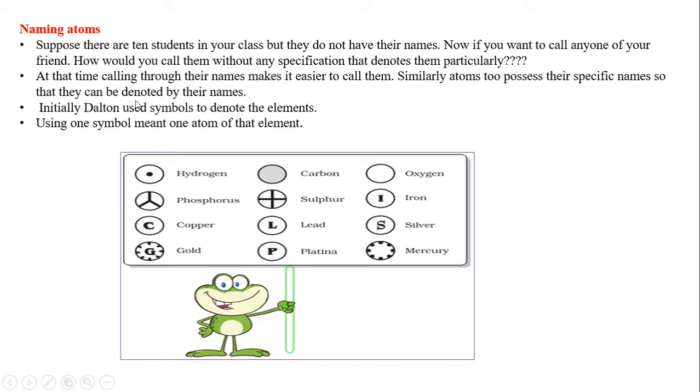Initially, Dalton gave an idea. Dalton used symbols to denote the elements. One symbol means only one atom of that element. For example, hydrogen was a circle with a dot. This is the symbol he used for phosphorus, C for copper, gold, platinum, sulfur, a cross symbol. Oxygen was one simple plain round. Dalton was the first one to use symbols to denote the elements.